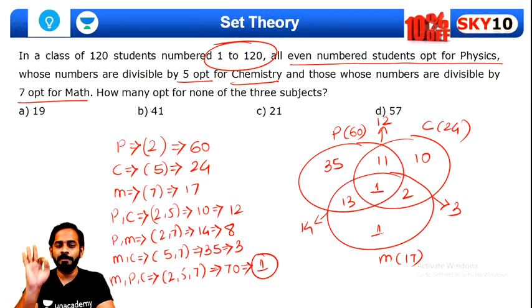Okay, now what do we simply have to do? How many opted for none of the 3 subjects? We will have to take the addition of all the subjects over here. Is anything missing anywhere? Is anything missing? 60 plus 10, 70 plus 3, 73. Is there anything missing over here? Anyone, guys? Do you see any number missing?